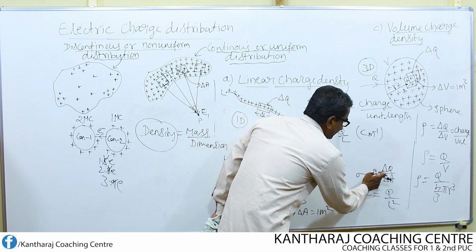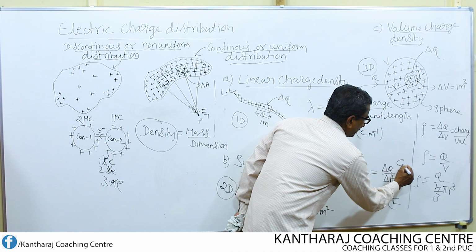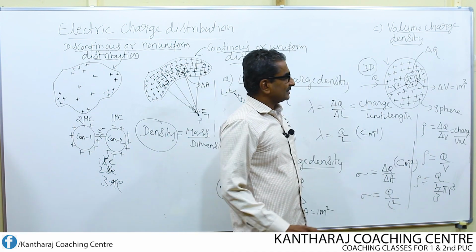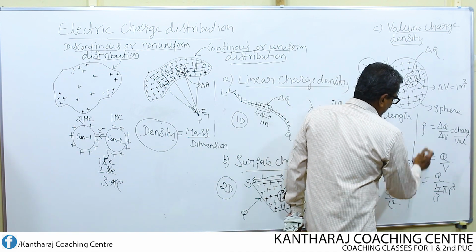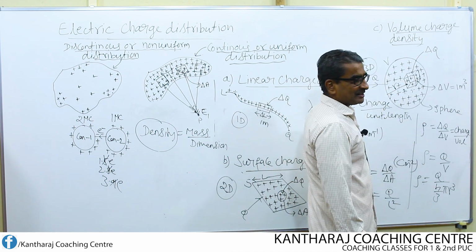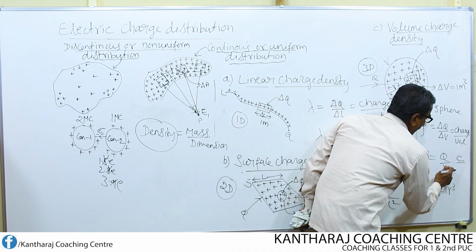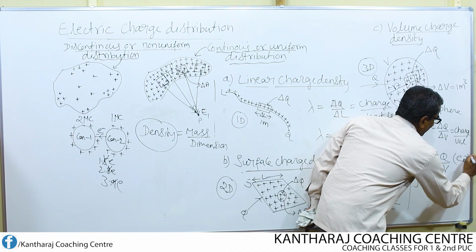Then what's the unit of the surface charge density? Charge, Coulomb. Area unit, meter square. Coulomb per meter square. Then what about the unit of this volume charge density? It is nothing but charge. Charge means Coulomb. Volume means meter cube. Shift this to the numerator. Coulomb per meter cube.